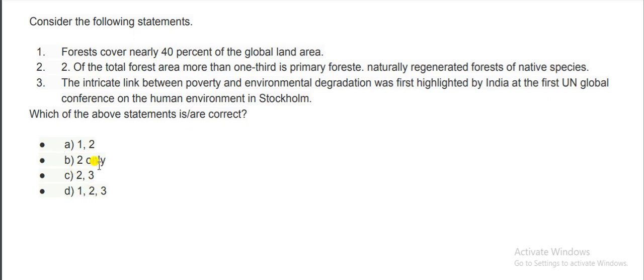Now we have two options only, 2 only, and 2 and 3. So 2 is absolutely correct, and we have to check statement 3. The intricate link between poverty and environmental degradation was first highlighted by India at the first UN Global Conference on the Human Environment in Stockholm. This is absolutely correct. So the correct option will be C, 2 and 3.